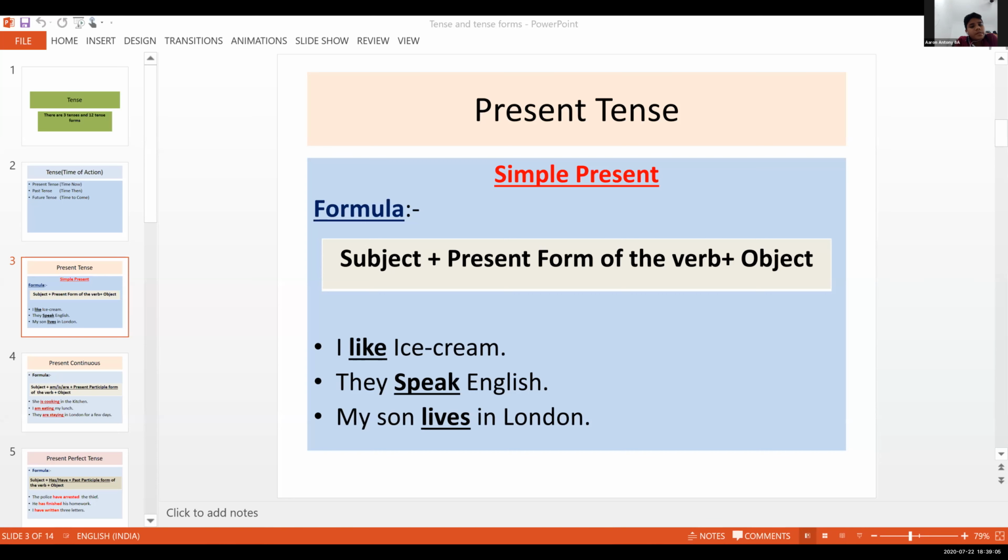And the last one, my son lives in London. Example 1, I like ice cream. They speak English. My son lives in London. So I think you are familiar with the rule of simple present tense, isn't it? Let me ask this question. Namasya, please unmute your audio. Namasya, can you please tell me the rule of simple present tense?